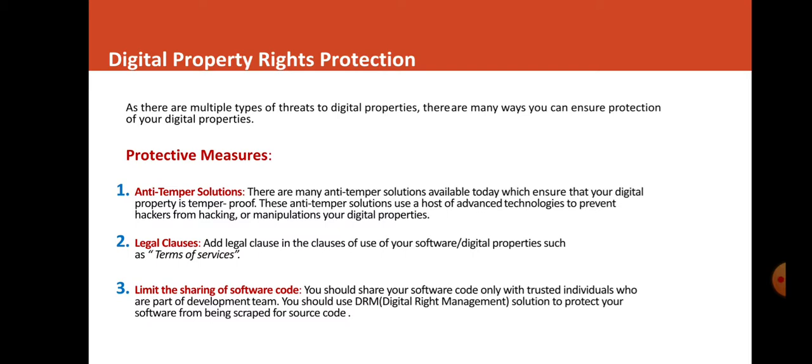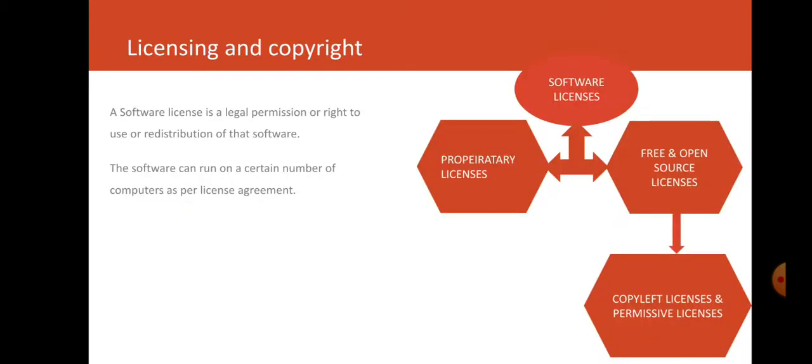Protective measures are second, a legal clause is third, and the last is a limit on sharing source code or software code. So whatever task you have done, you should apply these measures to maintain and save your data in regard to IPR. Now licensing and copyright is the most important part. Whatever task you have done, you should have a license or the copyright.